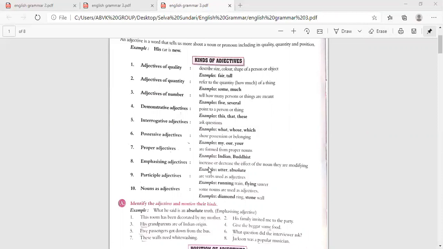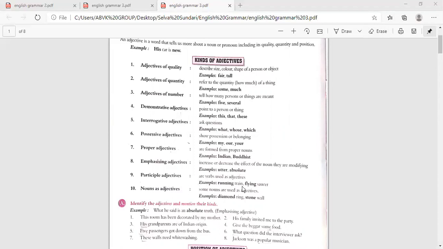Emphasizing adjectives increase or decrease the effect of the noun they are modifying. Examples are utter, absolute. So they tell no utter failure, absolutely it's correct, like that. That is, it emphasizes or decreases. Participle adjectives, ninth one. Participle means ing verbs used as adjectives.